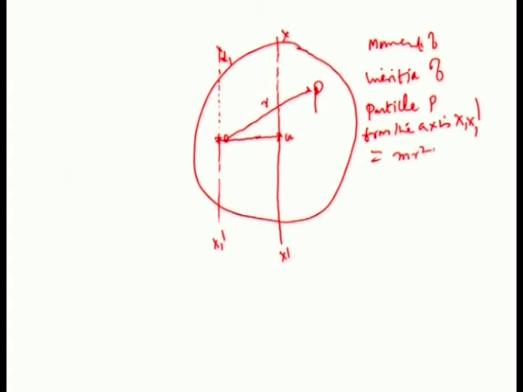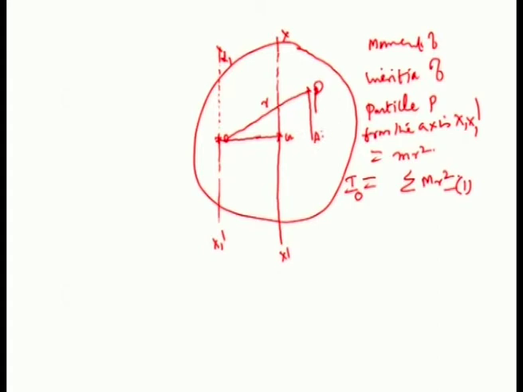Then the total moment of inertia of the entire body from O is equal to sigma m r squared, that is I O, where I O is the moment of inertia of the body from O. I O is equal to sigma m r squared. This is equation 1.